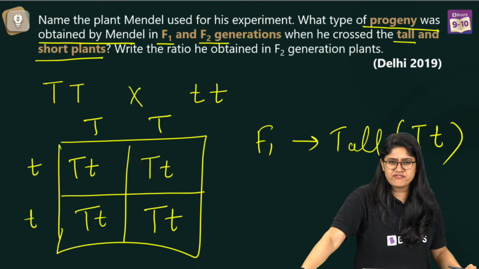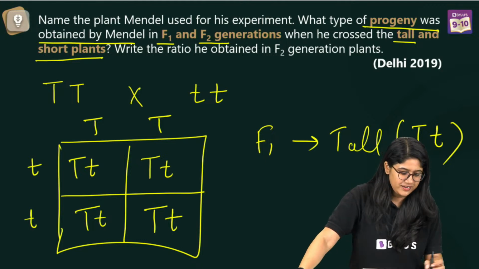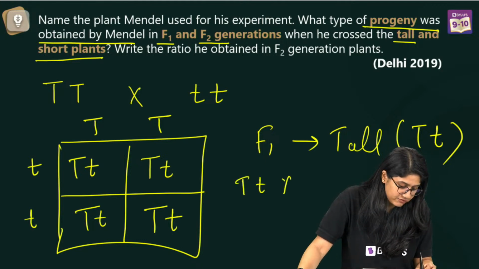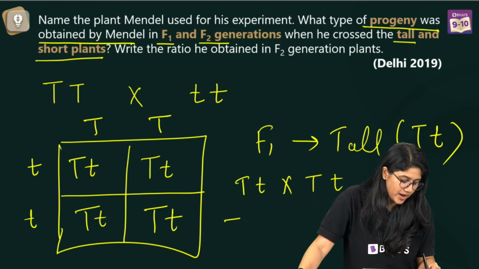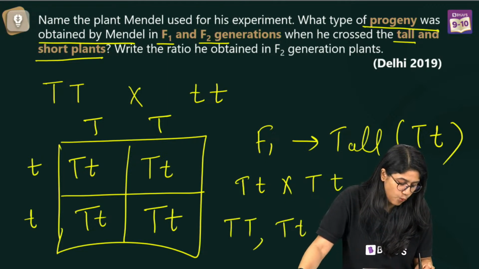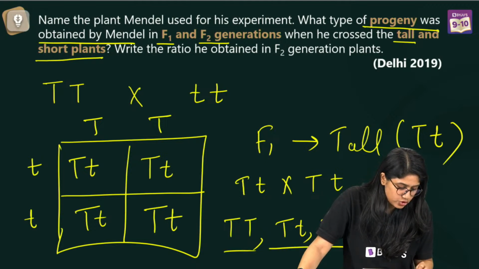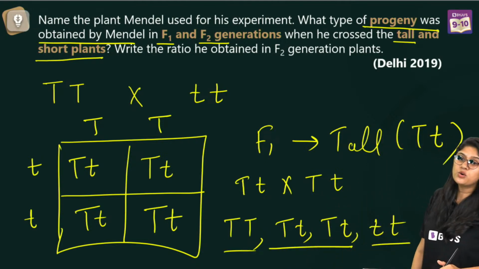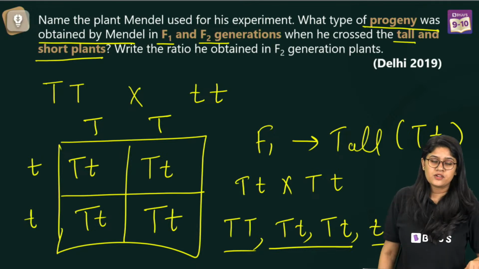Now, what will be the case in F2 generation? In F2 generation, if we do the selfing, we'll have one capital T capital T, then we have two heterozygous tall and one dwarf. So 1:2:1.